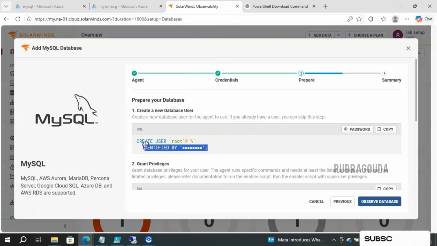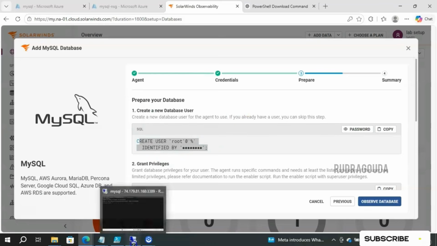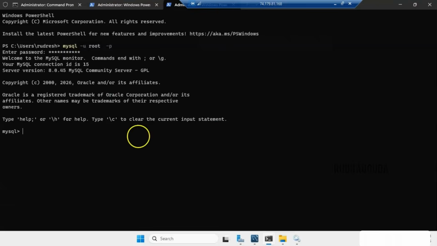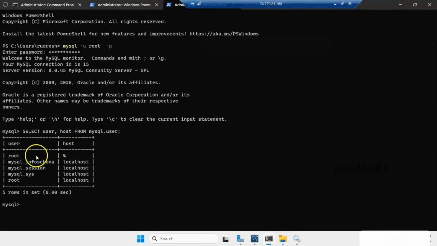Now I'll check whether this particular user is created or not. For that, I'll go to my server again. To see whether that account is created or not, you need to enter one particular command: select user, host from mysql.user. Then click on enter. Yes, you are able to see the username called root is the one we have created.